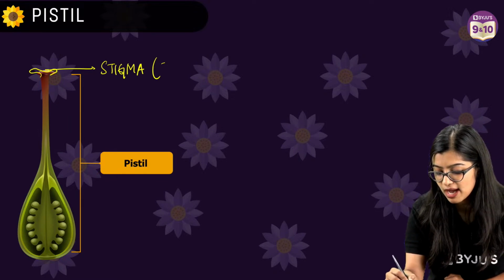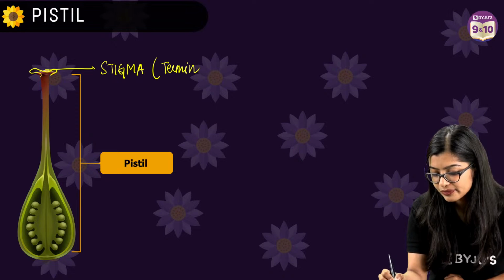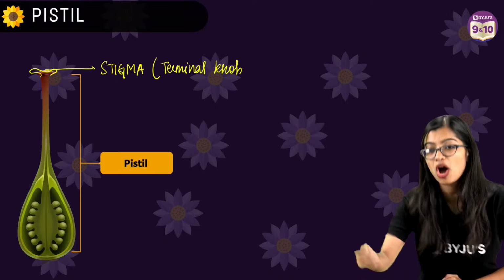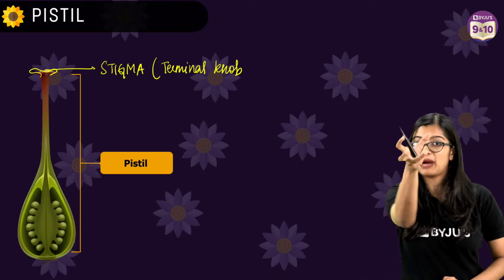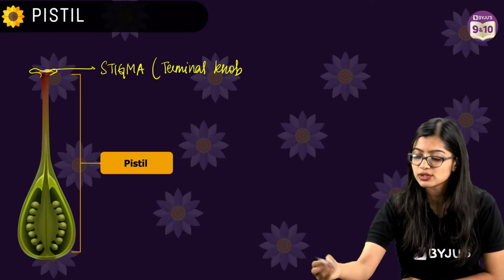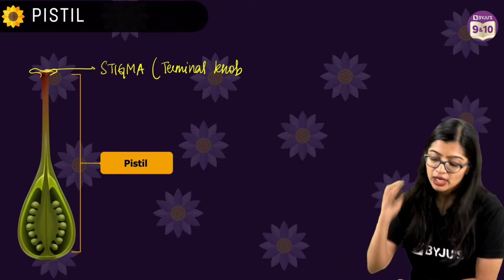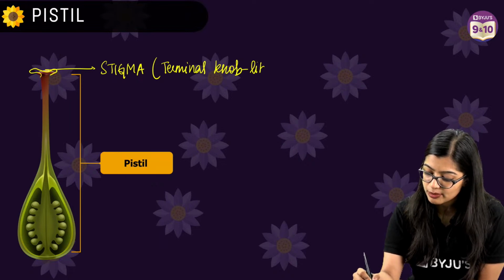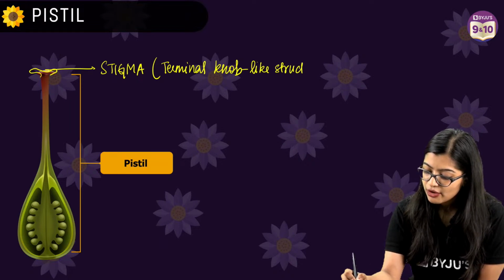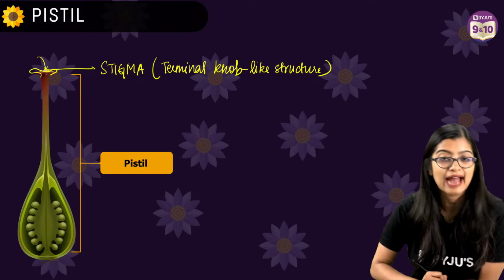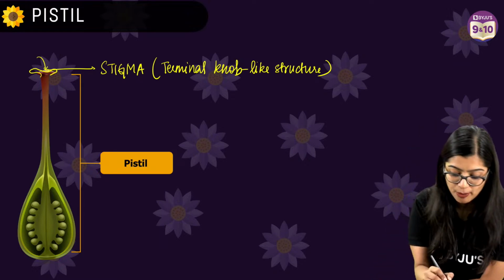So what is stigma? It is a terminal knob-like structure. What is a knob? A door knob. You've seen that bulb-like thing at the door, right? So that is your knob-like structure. In this case, it is a terminal knob-like structure where the pollen grains will land, okay? So it's a landing platform for your pollen.